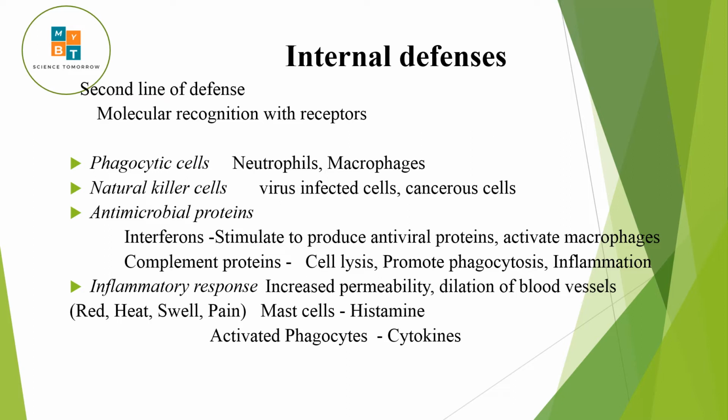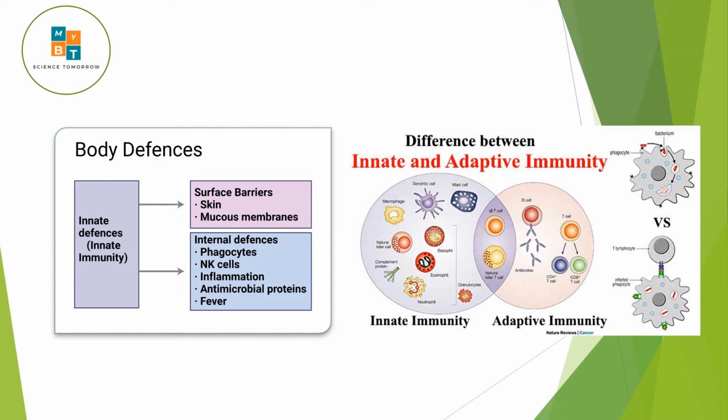internal defense mechanism. So these are the two branches of innate immunity: internal defense and external defense. So if you take the body defense, otherwise innate immunity, surface barrier like skin and mucous membrane, that is external, and internal is phagocytic, natural killer cells, inflammation, antimicrobial protein. Also, if you have inflammation in the whole body, systemic inflammation, you will have fever. This is the response to that inflammatory reaction. You will have the fever.